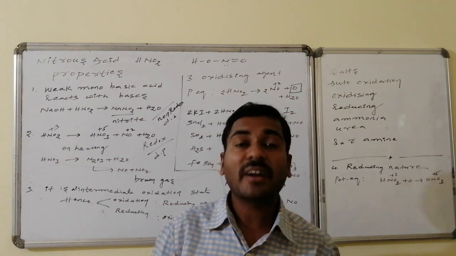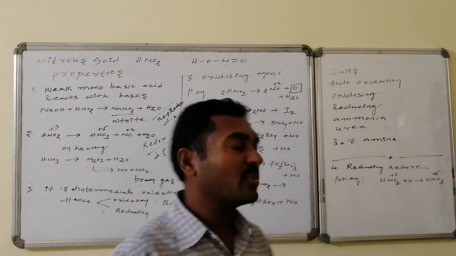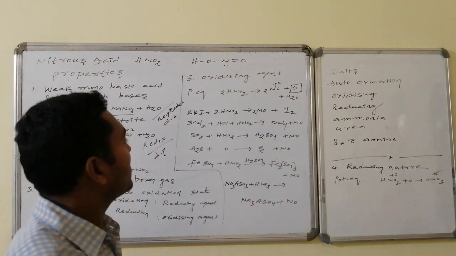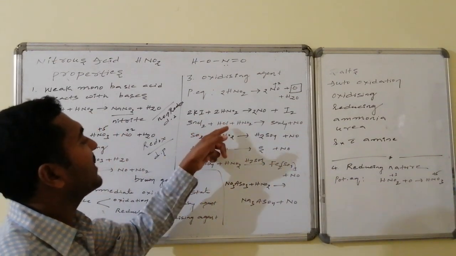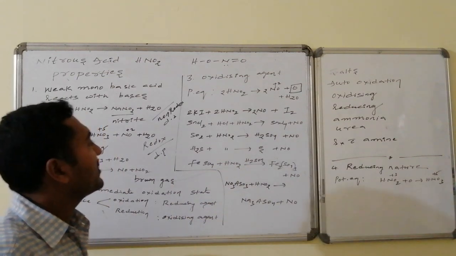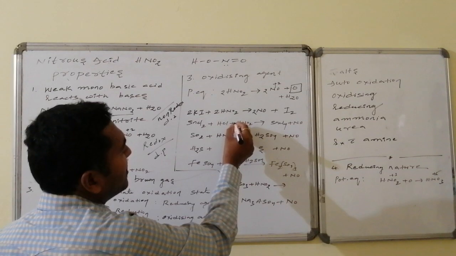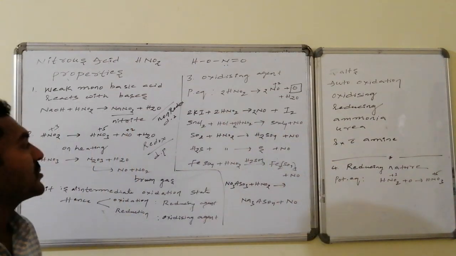capable of taking 1 electron to oxidize the compounds. This, on reaction with potassium iodide to iodine, requires 2 molecules of HNO2. Similarly, SnCl2 followed by HCl with respect to HNO2 is converted to SnCl4. Here the oxidation number is increased by 2, which can be possible by 2 HNO2.